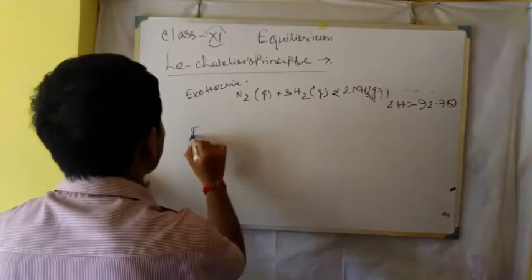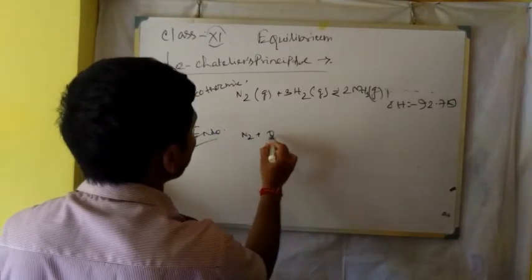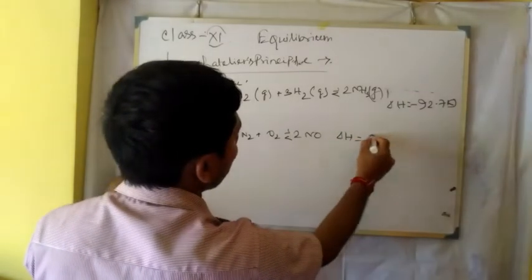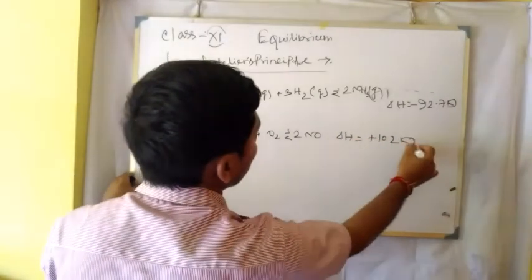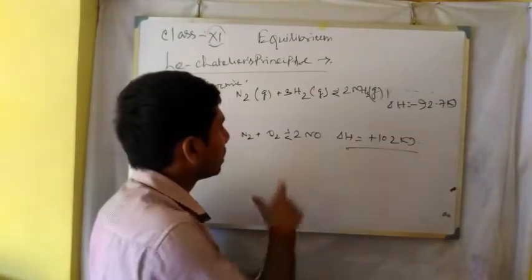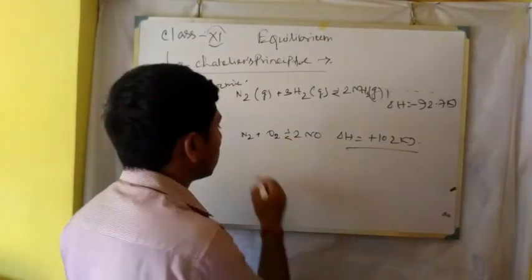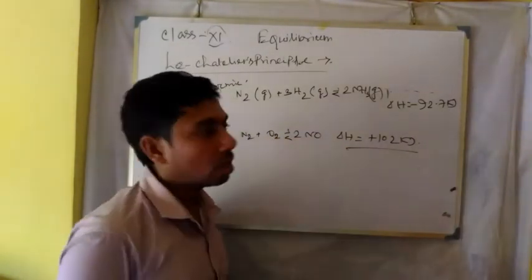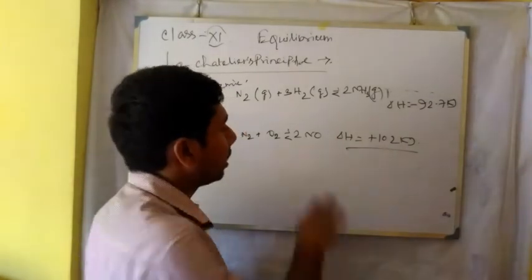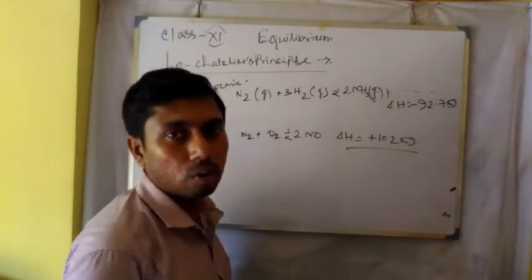For endothermic: N2 + O2 ⇌ 2NO, here delta H is equal to plus 102 kilojoule. So on this side, heat energy is required because the reaction is endothermic. As it is an endothermic reaction, on increasing the temperature, since the temperature is less on the product side, the reaction will move in the forward direction.